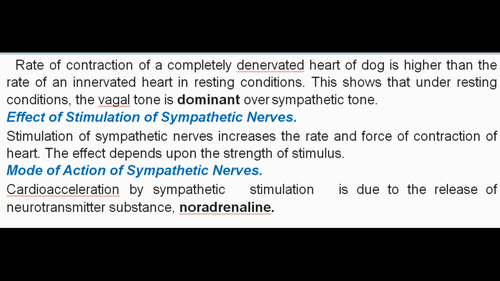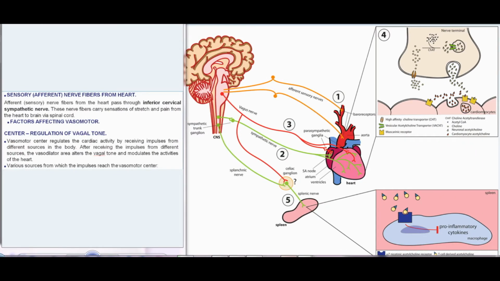Sensory, afferent, nerve fibers from heart. Afferent, sensory, nerve fibers from the heart pass through inferior cervical sympathetic nerve. These nerve fibers carry sensations of stretch and pain from the heart to brain via spinal cord. Factors affecting vasomotor center: regulation of vagal tone. Vasomotor center regulates the cardiac activity by receiving impulses from different sources in the body. After receiving the impulses from different sources, the vasomotor center alters the vagal tone and modulates the activities of the heart. Various sources from which the impulses reach the vasomotor center.